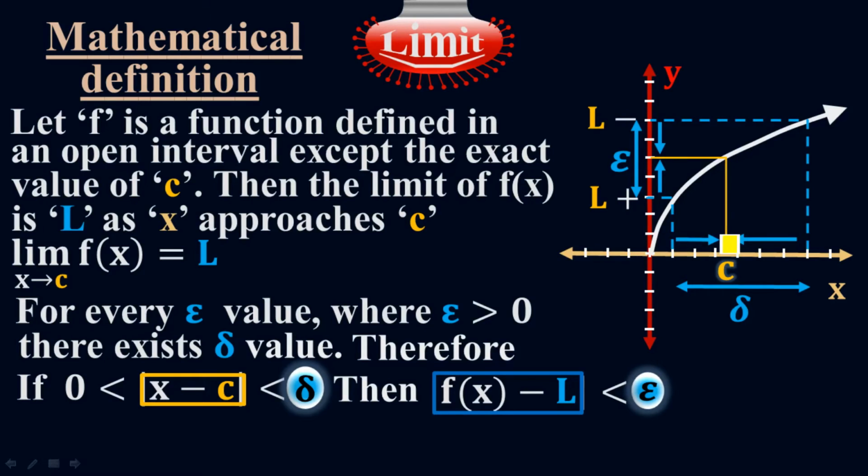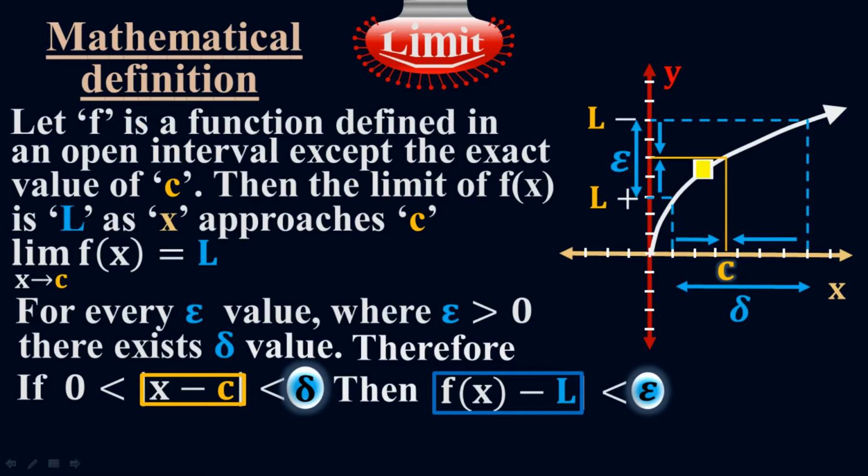Now at this point I am very close to the point c, but it is not actually point c. Approximately it is point c, I can say, but exactly it is not c. Look, x is the distance along the x-axis. So this interval is my x.